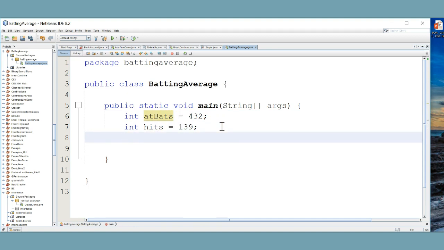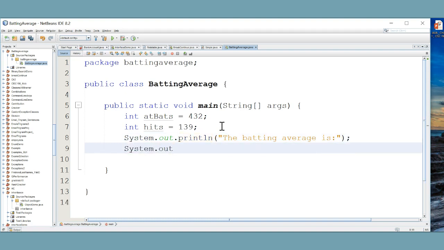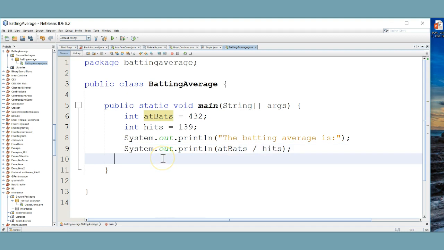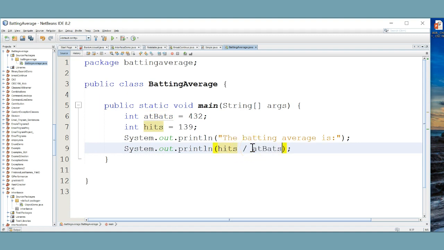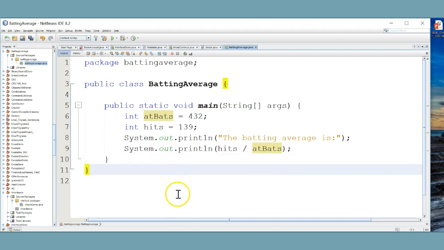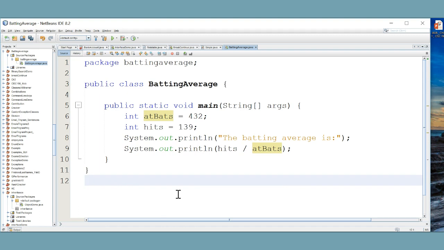So here's what might be a first thought: to print out maybe the batting average is using system.out.println, and then again using system.out.println at-bats divided by hits. Or I'm sorry, that would be wrong. Hits divided by at-bats. So that is kind of a tempting way to do it.